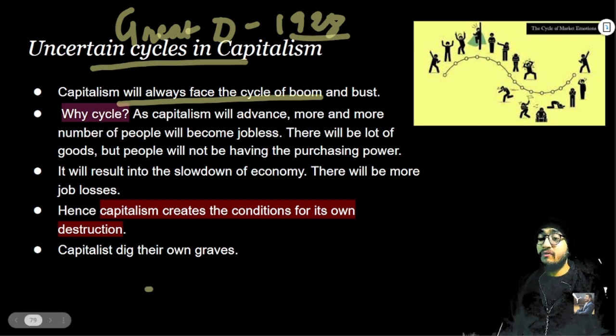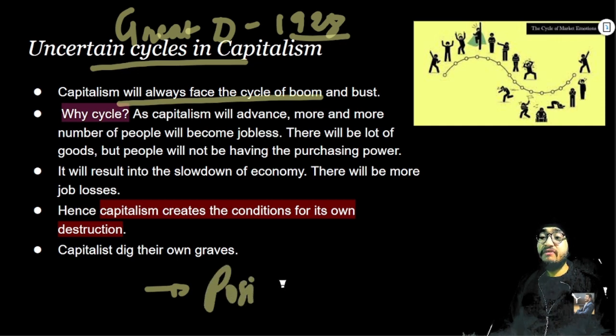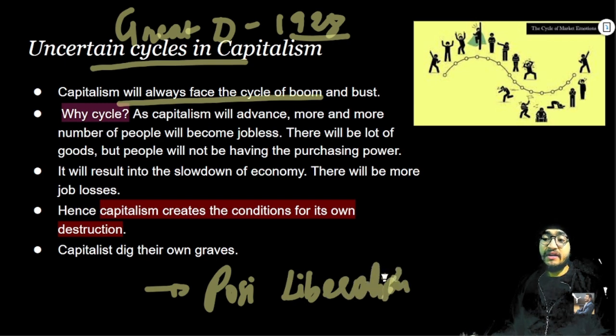From there, the idea of positive liberalism emerged, right? In the context of negative liberalism or mercantilism.